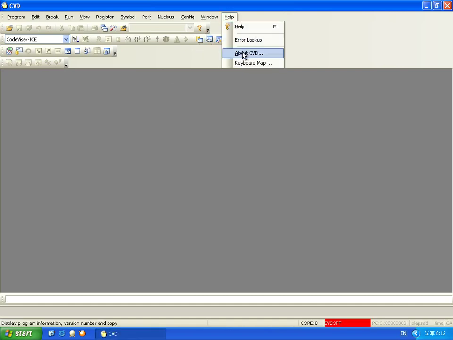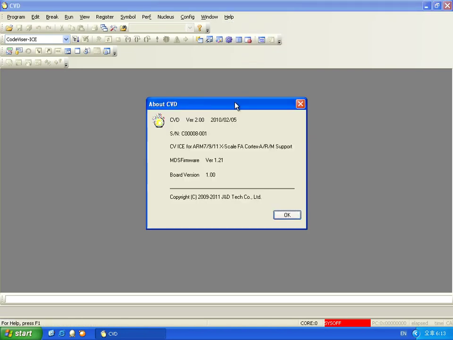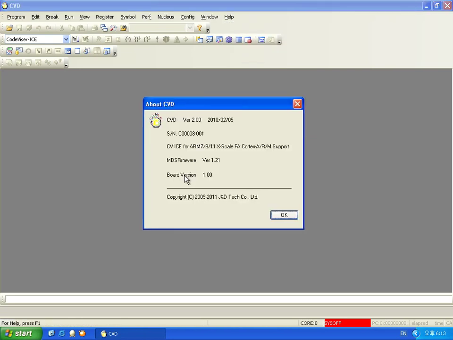In the Help menu in the menu bar, under About CBD, you can get all information related to your CodeVisor from here. This tells you the current version and date of the CBD program installed on your computer. And here is the serial number of your CodeVisor. You can even confirm which cores your CodeVisor supports now. This is the list of supported cores on your CodeVisor. The MDS firmware tells you the firmware version of your emulator.